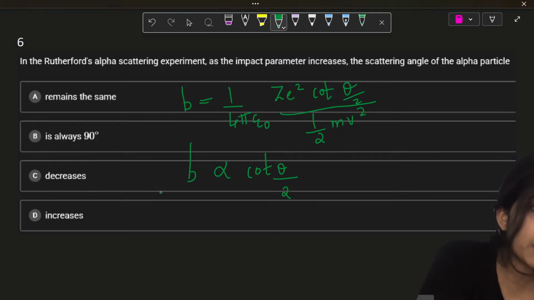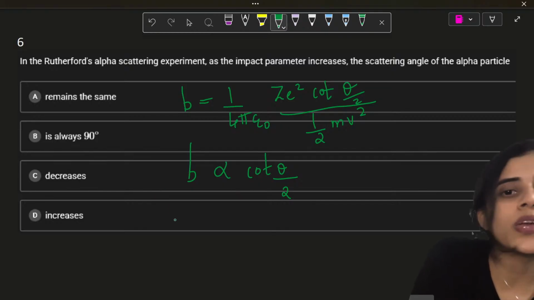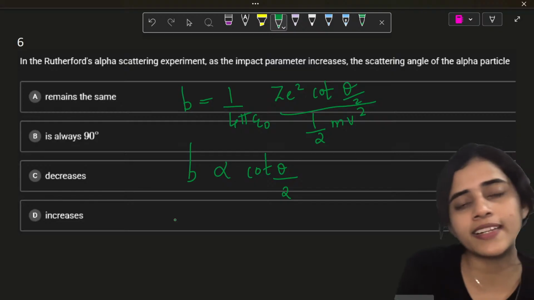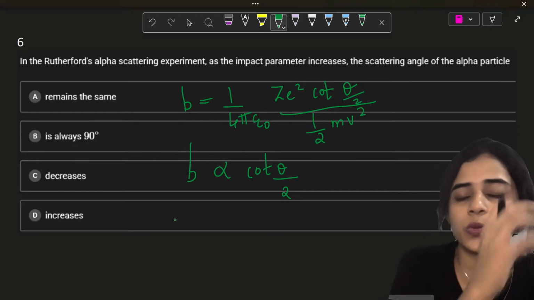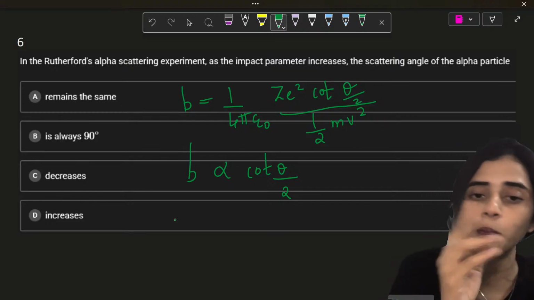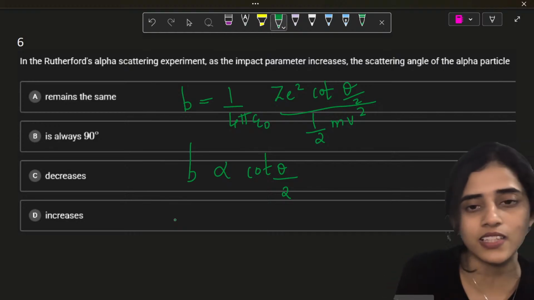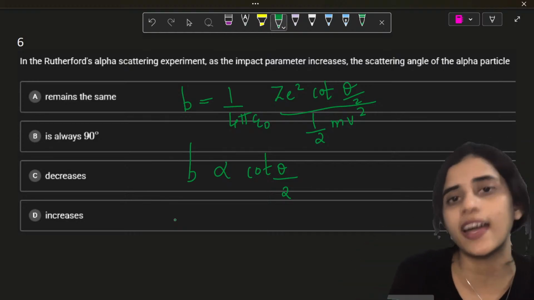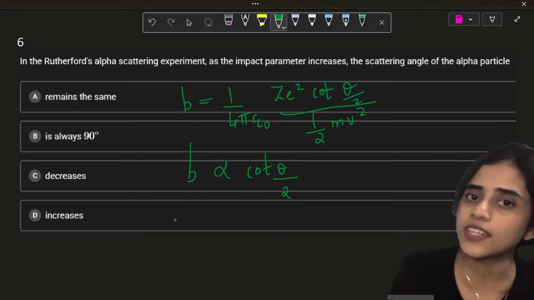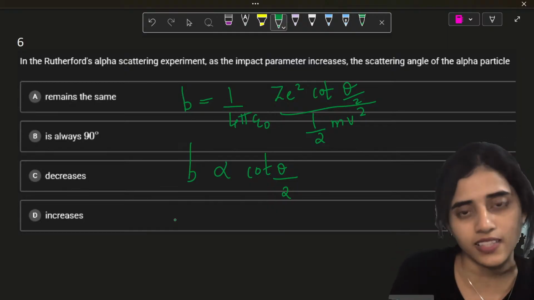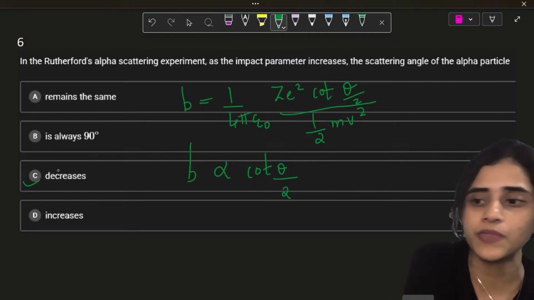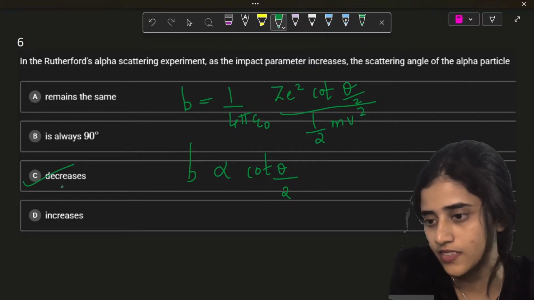The impact parameter b will increase when cot(theta/2) increases. That is what direct proportionality means: when one increases, the other has to increase. But for cot(theta/2) to increase, the only possibility is when the angle decreases. So only if theta decreases can cot(theta/2) increase. So the answer will be decreases.